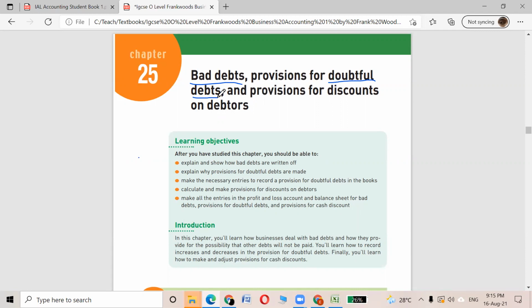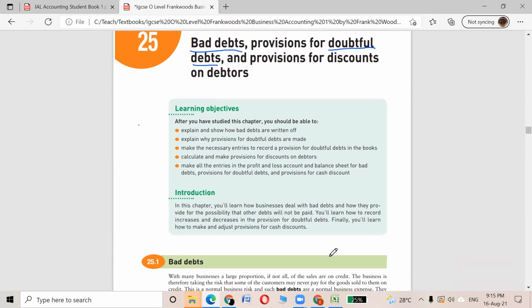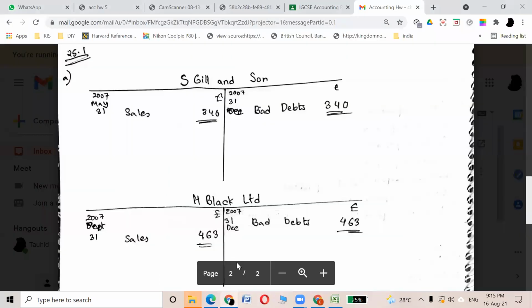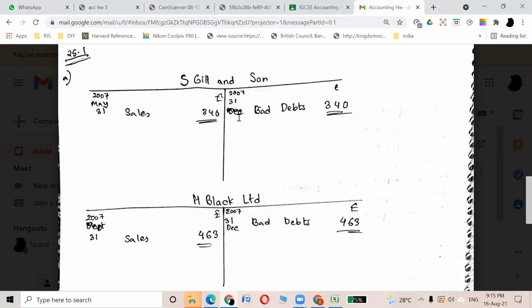Okay, so next, let's start with checking Afrin's homework. Did I check it before? Yeah, Afrin 25.1. Yes, sir, I didn't submit the recent one. You haven't submitted the recent one?